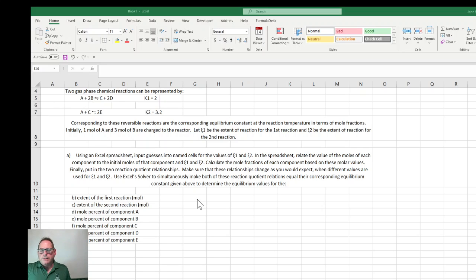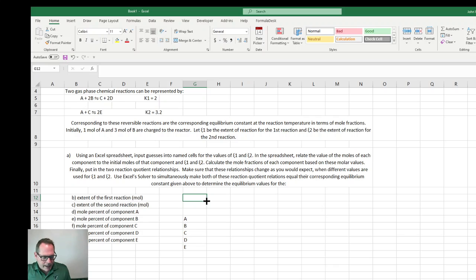So we'll set up our table like we do to keep track of reactions. It just makes it a little easier. We'll put A and B, and I guess we just have C, D, and E. I'm going to give myself a little space here, so I'll move them down a bit.